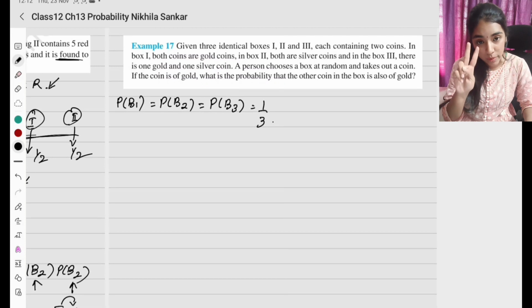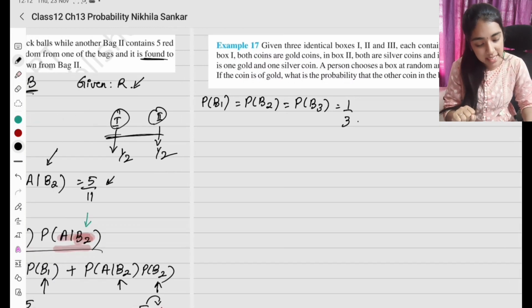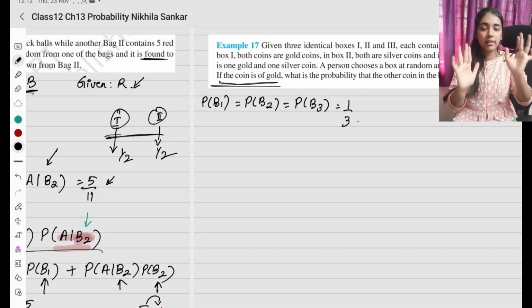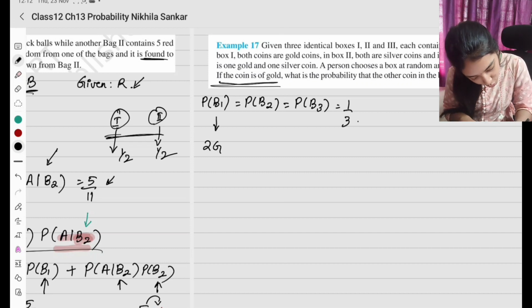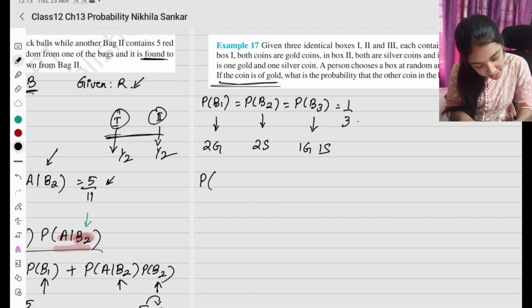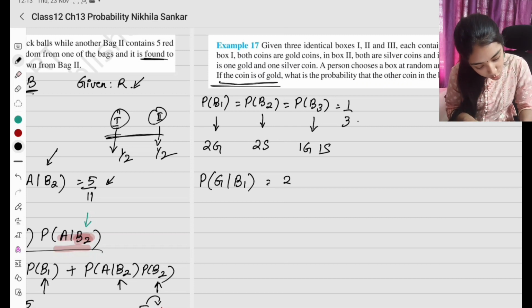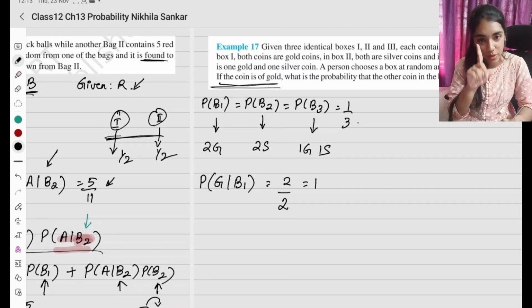In the first box both are gold coins. A person chooses a box and takes out a coin, if the coin is gold. So where should all our focus be? Probability that it is going to be a gold coin. So box 1 has 2 gold, box 2 has 2 silver, box 3 has 1 gold, 1 silver. So the probability that it is a gold coin provided it is taken from box 1 is going to be 2 divided by 2. There are two gold coins and we can take either. So the probability is going to be 1.